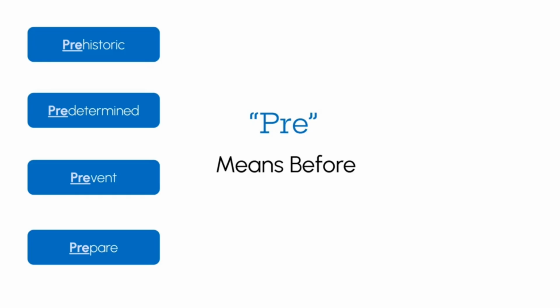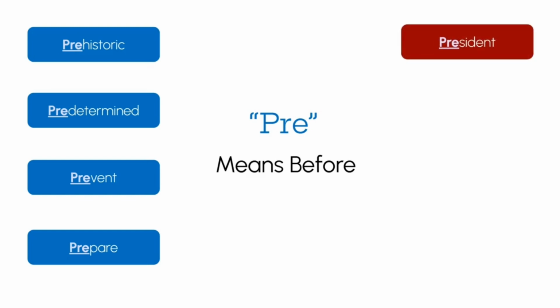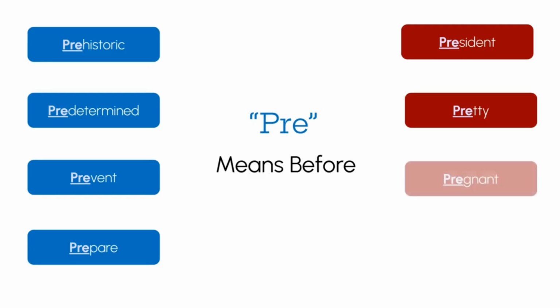Here are some bad usages of this prefix pre. President is not a good example because it requires outside knowledge to decode its meaning. Pretty is not a good usage of the prefix pre because pretty means to be beautiful and it has its own individual meaning. It does not work with the prefix.